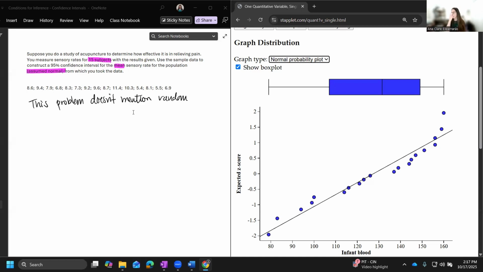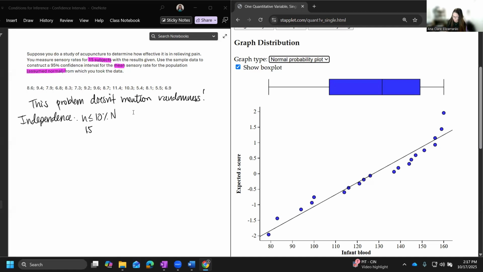So what does that mean? We really shouldn't be generalizing this to the population if it's not random, because there are many things that could be issues. What about independence? Well, we want n to be less than 10% of the population. So what's 15 times 10?